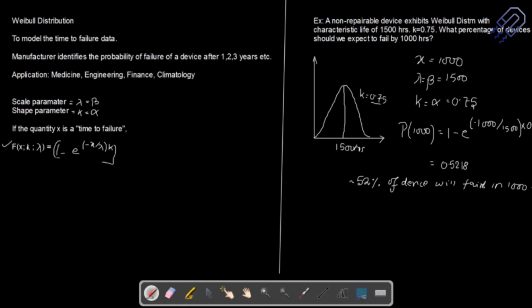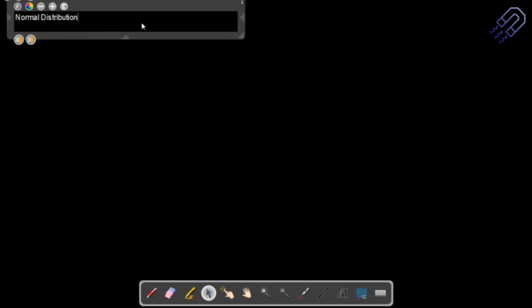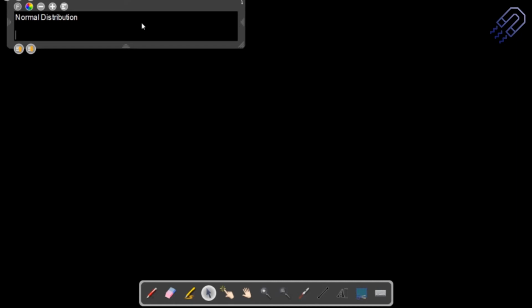Finally, we'll come to the final distribution, which is the normal distribution. And let me tell you, normal distribution is the most common statistical distribution. It has been used for a very long time, and it is desirable for any kind of statistical distribution, for the simple fact that it gives a very clear picture of the uniformity of the samples being distributed. We'll just look into this. Every curve cannot behave in the same way, it depends on what kind of information you are analyzing. So, most common statistical distribution, that is the first point.